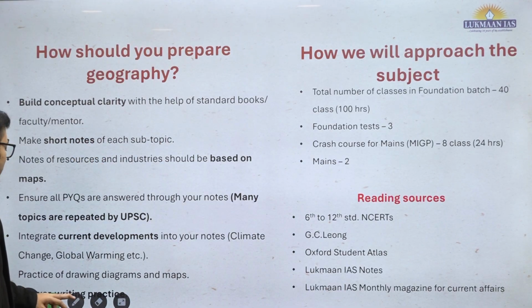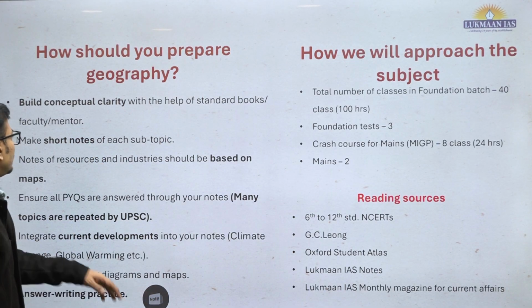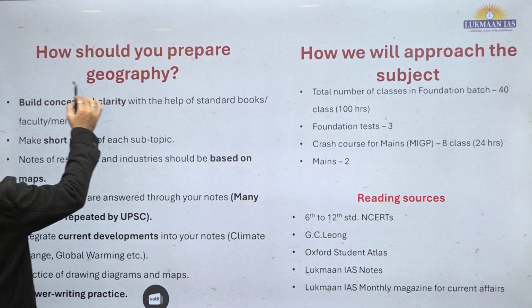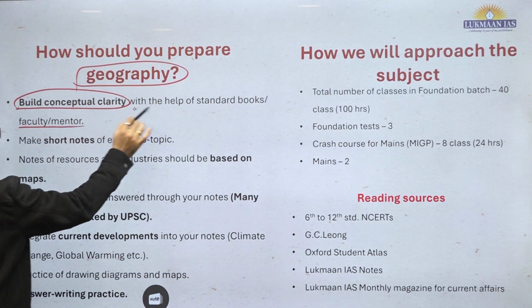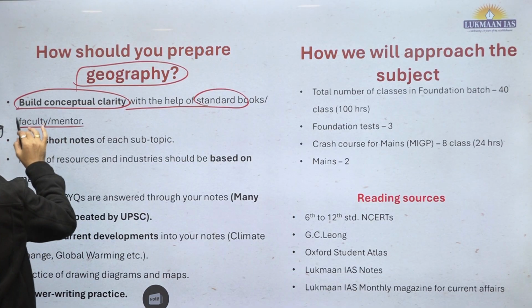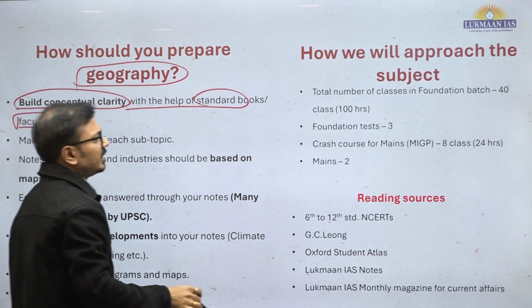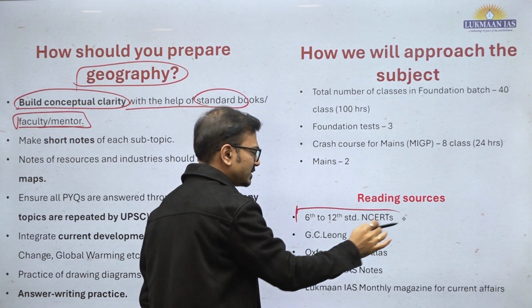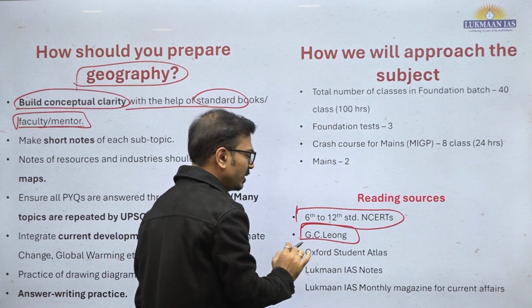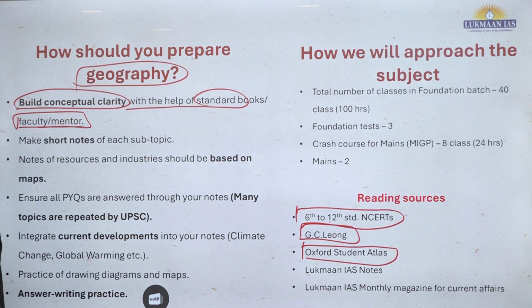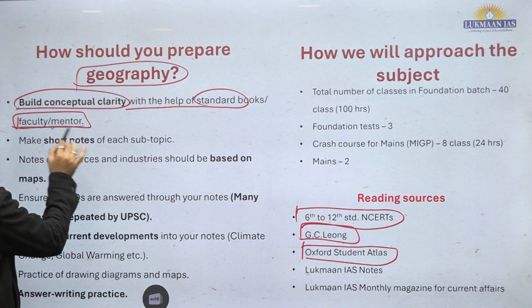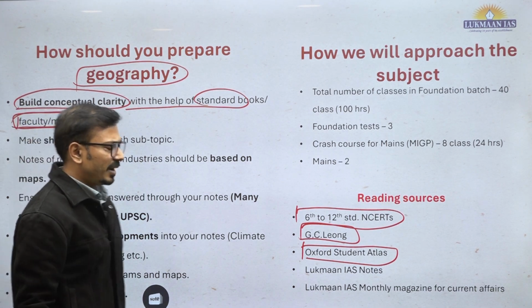Then, yes, just now we talked about how we should prepare geography as a subject: build conceptual clarity with the help of standard books, NCERTs, GC Leong. So I was telling about the resources here: 6 to 12 standard NCERT plus GC Leong, and for the atlas, the Oxford Student Atlas, I would say, is more preferable. Then take the help of faculty and mentor.